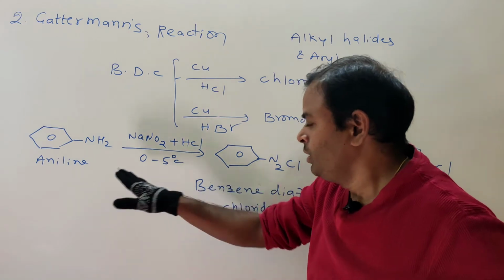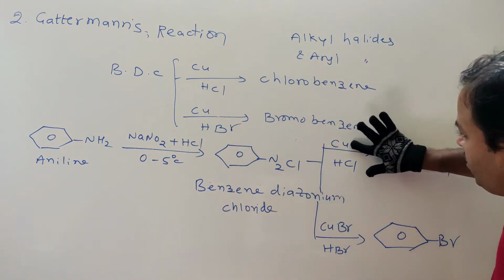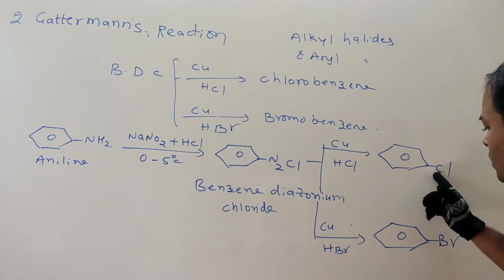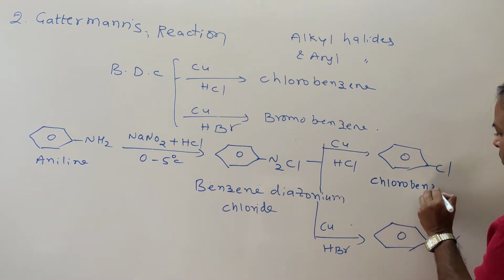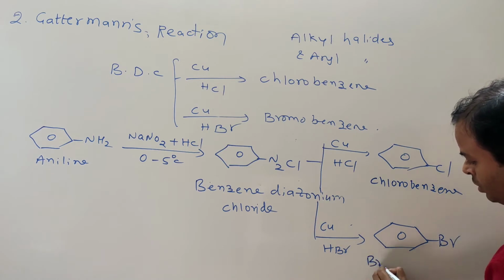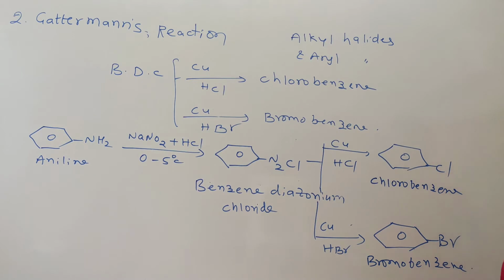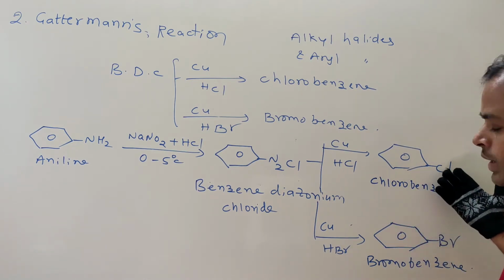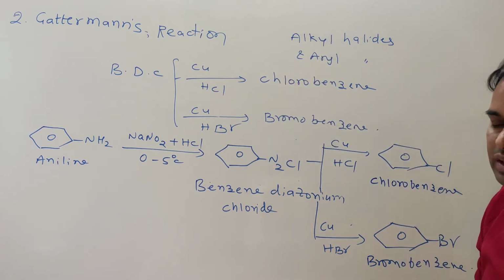Aniline by diazotization gives benzene diazonium chloride, then copper metal with HBr gives bromobenzene. So this is the second method to prepare aryl halides, chlorobenzene and bromobenzene: Sandmeyer's reaction, and second, Gattermann's reaction.